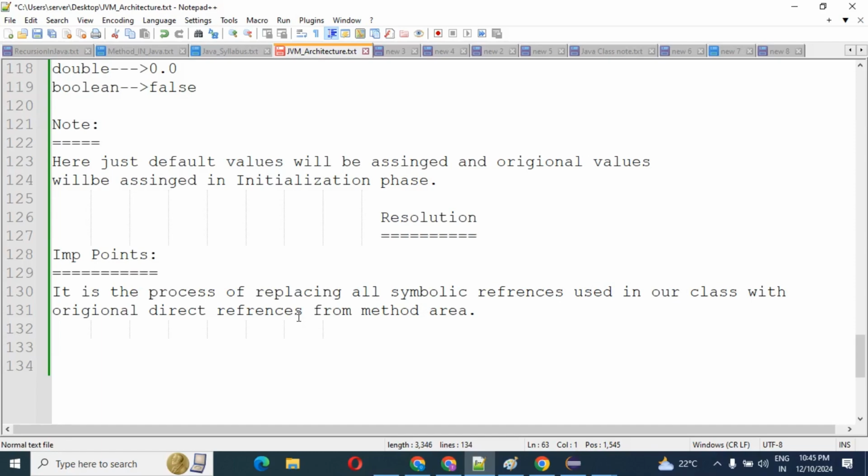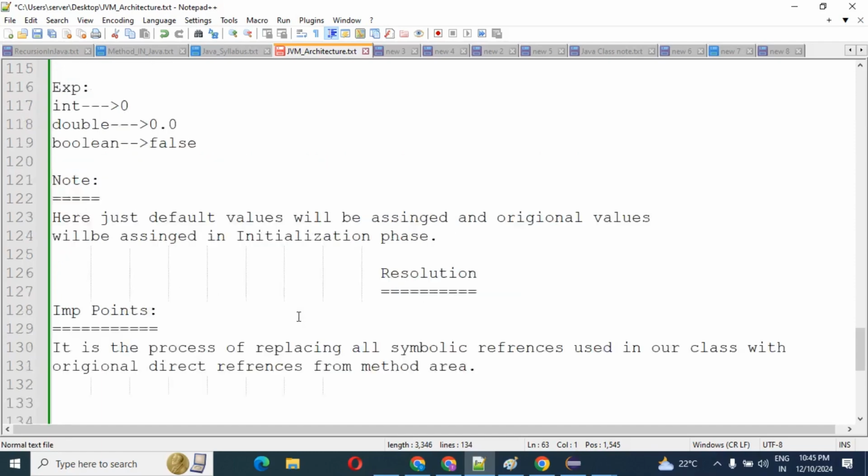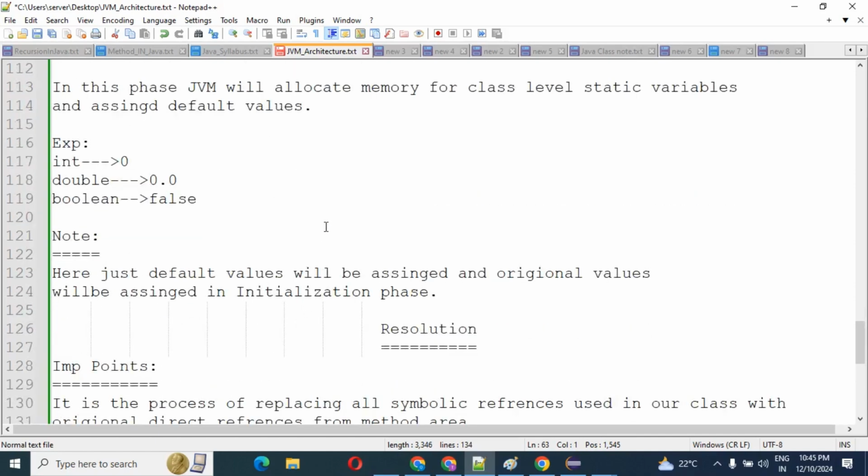Have you observed? In the preparation activity, as I mentioned already, JVM will allocate memory for the class level static variable and assign the default value.